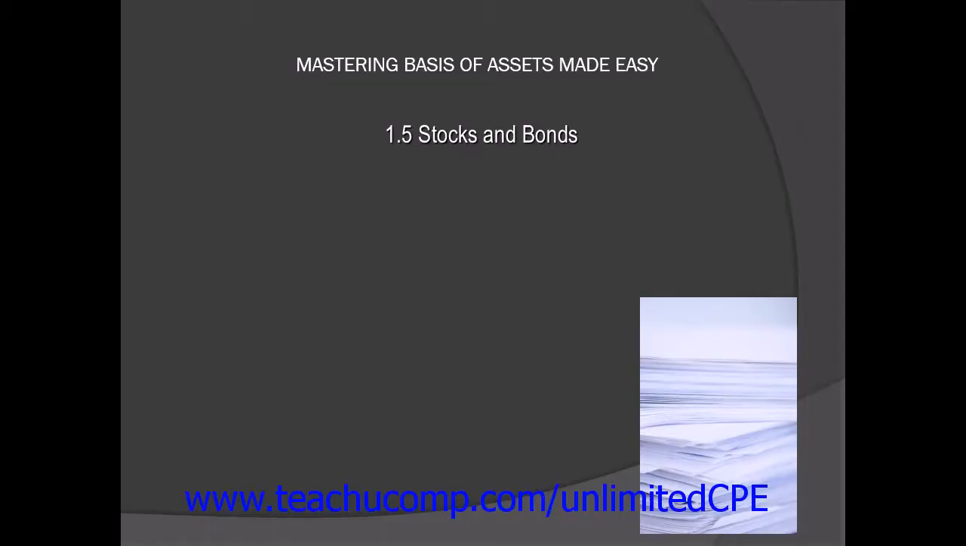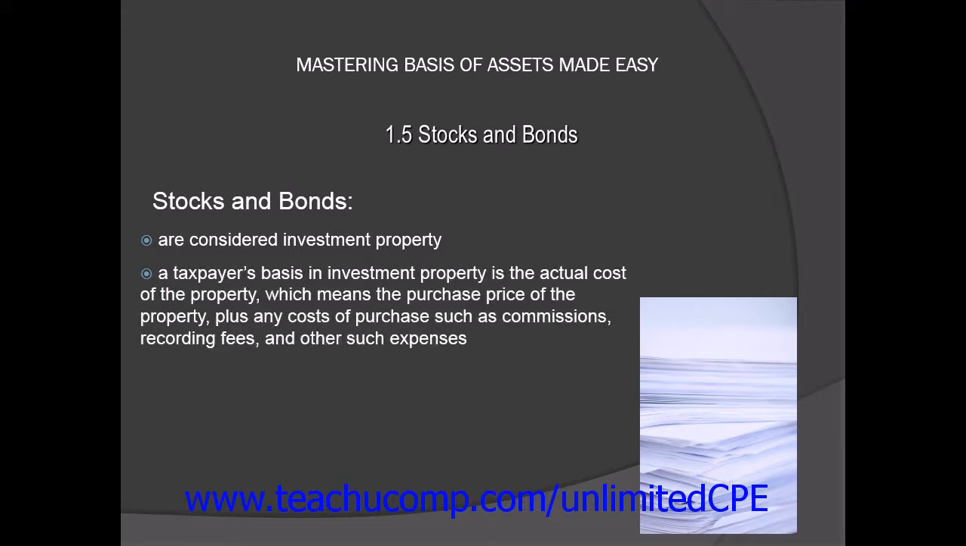In this lesson, we'll examine stocks and bonds as they relate to calculating basis. Stocks and bonds are considered investment property, and a taxpayer must know the property's basis in order to determine loss or gain on the sale or other disposition of the property. Generally, a taxpayer's basis in investment property is the actual cost of the property, which means the purchase price plus any cost of purchase such as commissions, recording fees, and other such expenses.